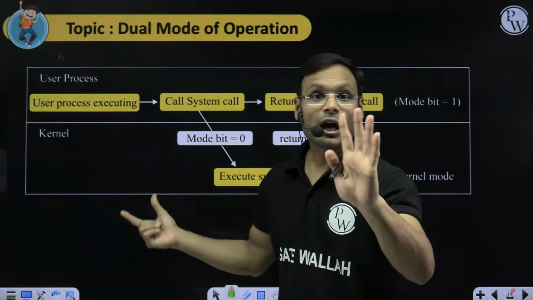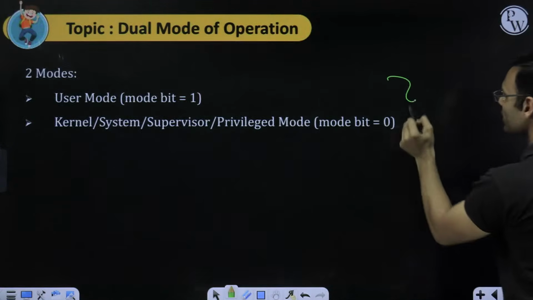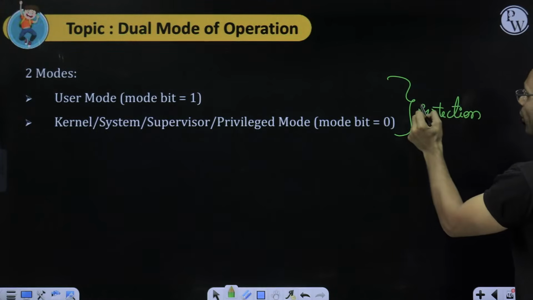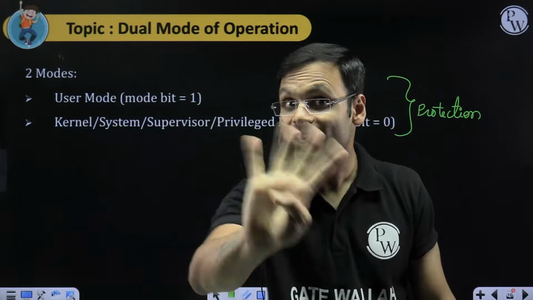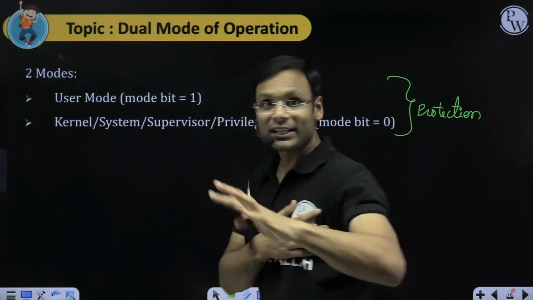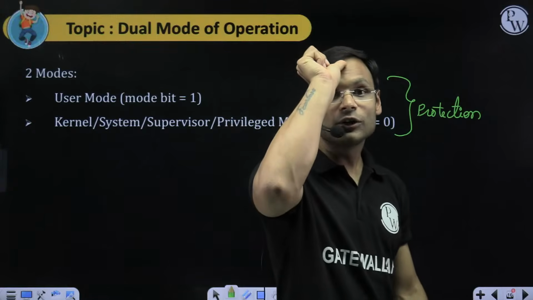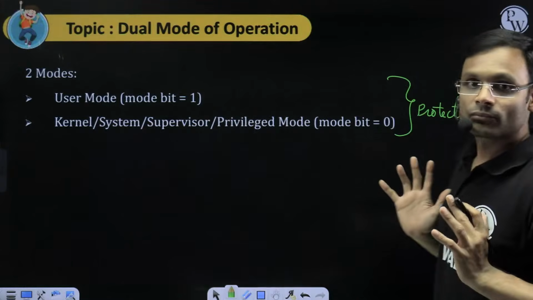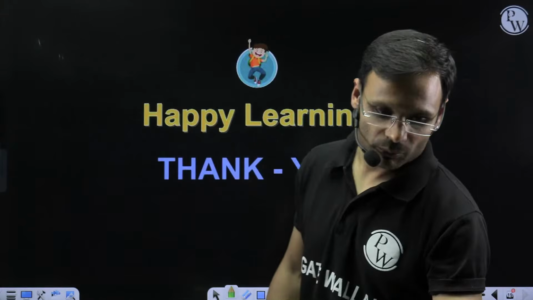Now here we are providing protection to the system. How? Protection of what? Protection of important operations. Those important privileged operations the user process cannot do. I am protecting my computer system. The operating system is protecting the computer system, so that a user process should not be allowed to do any kind of illegal or not allowed work, just by implementing this dual mode of operation, user mode and kernel mode.